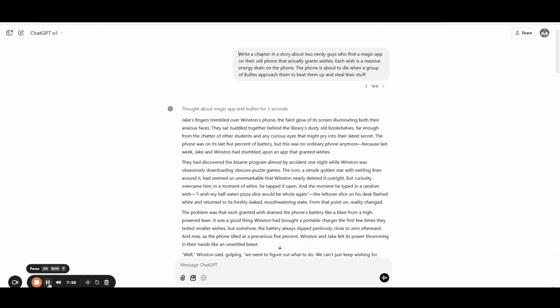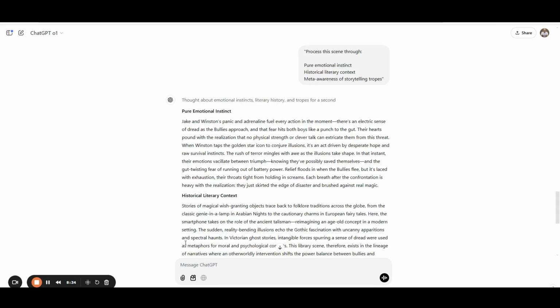Since this prompting strategy requires a story, I had AI, in this case ChatGPT, write a story about 2 guys who find a magic app on their cell phone that grants wishes, but each wish is a massive energy drain on the phone. The phone's about to die when a group of bullies approach them.